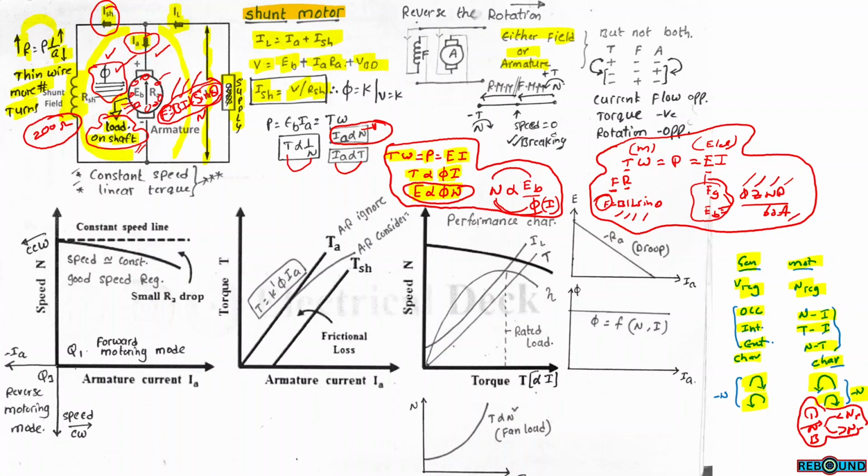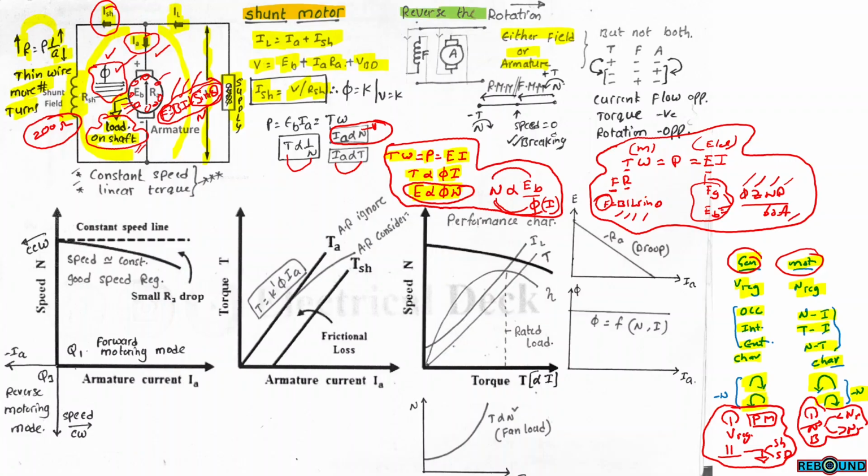Whereas in case of generator, starting: this is not a self-starting machine, so prime mover is required. Voltage regulation, parallel operation of DC generators, load sharing and load shedding. So these are the important concepts with reference to DC generators.